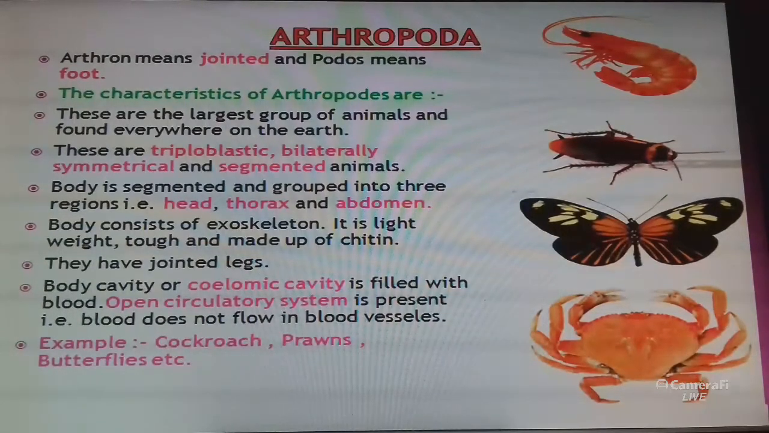And their body consists of an exoskeleton. The exoskeleton is lightweight, tough and made up of chitin. They have jointed legs. A special characteristic of Arthropoda is that they have jointed legs, and the body cavity or coelomic cavity is filled with blood.